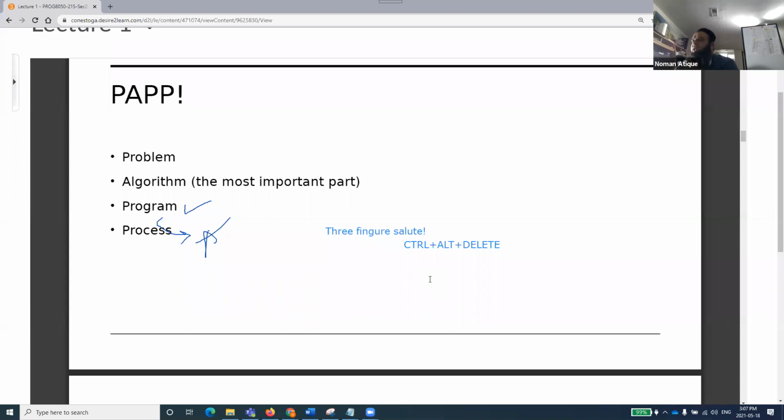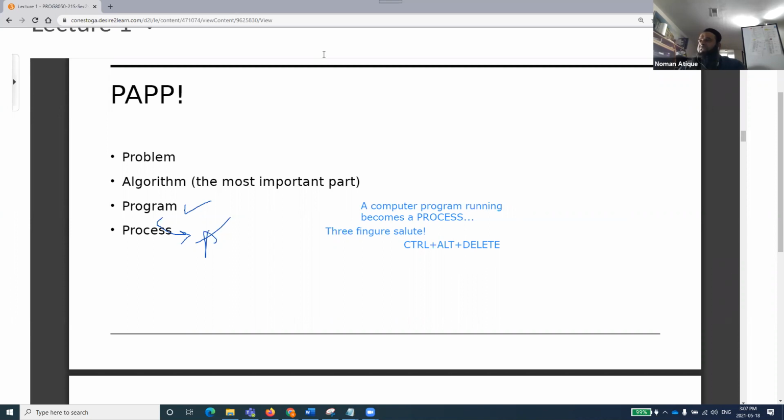Why am I asking this? You remember that when you do Control, Alt, Delete, you see the processes that you can delete. There are processes running. So a computer program, while it is running, is basically a process. Does that make sense to everyone? Let me write this down here: a computer program running becomes a process. I hope that makes sense to everyone. A process, again, is a computer program running.